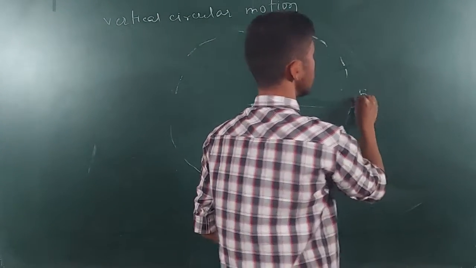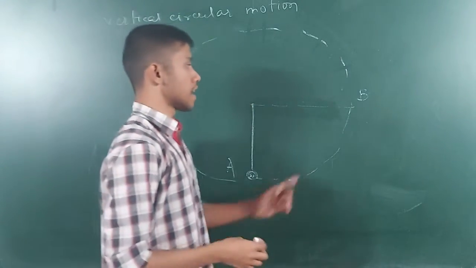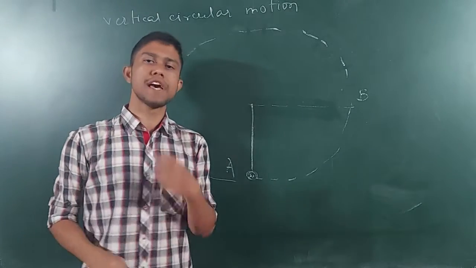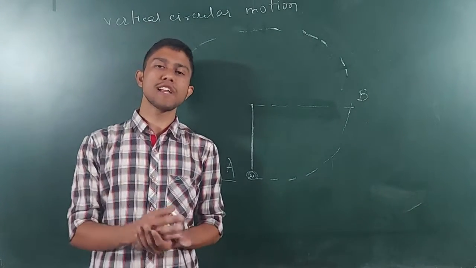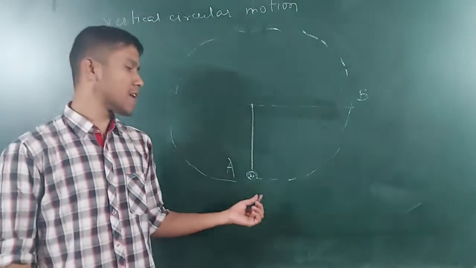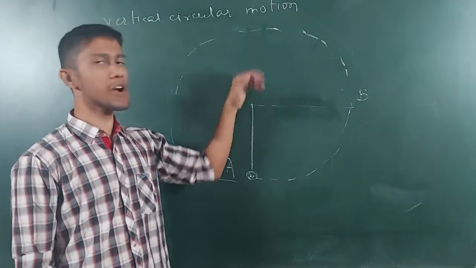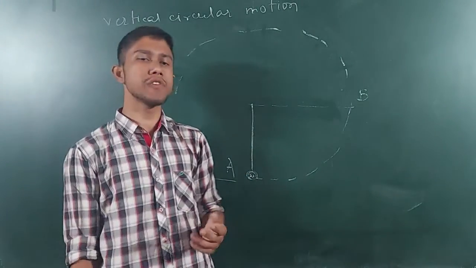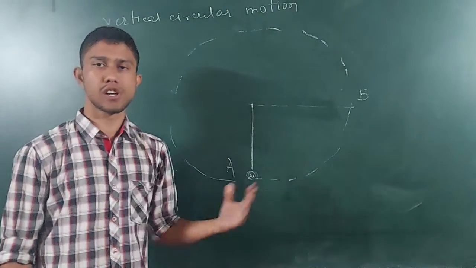Suppose this point is B. We have three cases in total: case 1, case 2 and case 3. These cases depend upon whether the stone will travel beyond this point, and the third case is whether the stone will perform a whole circle.